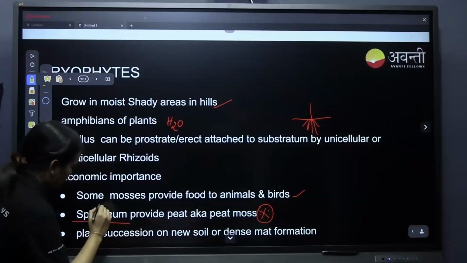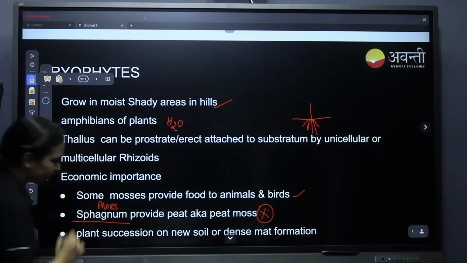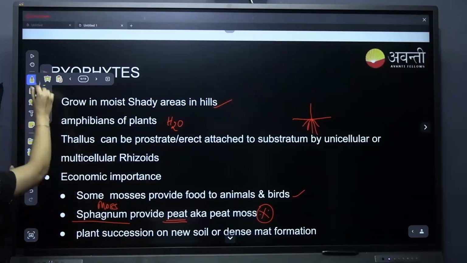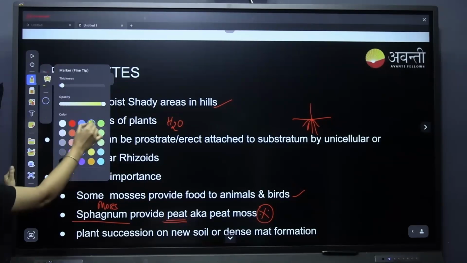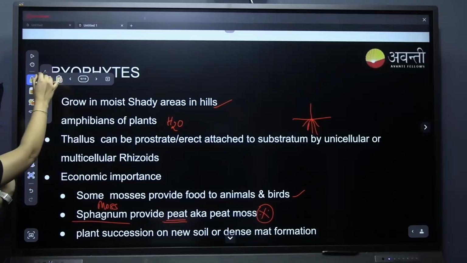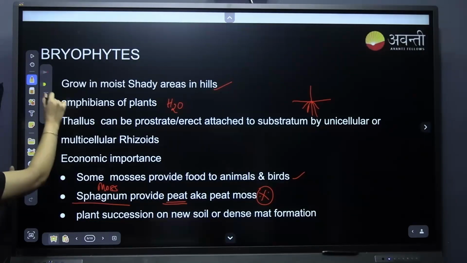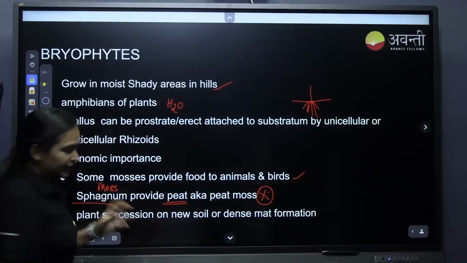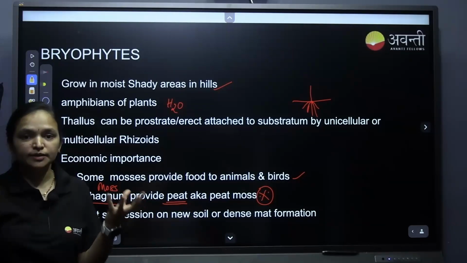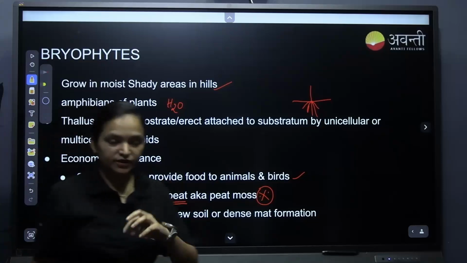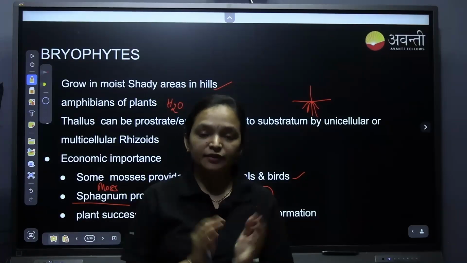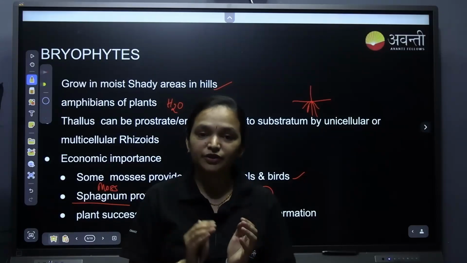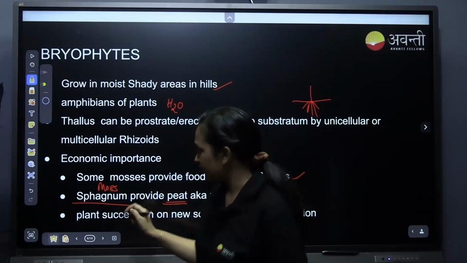Sphagnum is a moss. It provides peat. I will explain to you what peat is. Peat means it can hold much water. If we want to transport or ship any living material, we need to keep it moist, keep it hydrated, right? That's why we use peat moss. It is very water loving, Sphagnum.